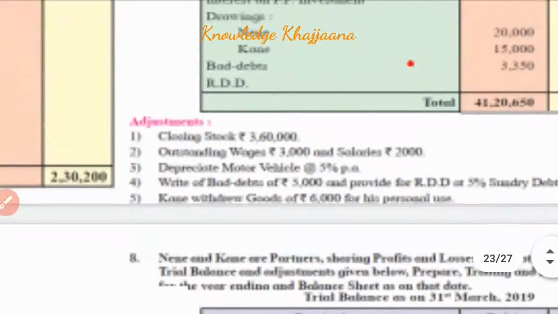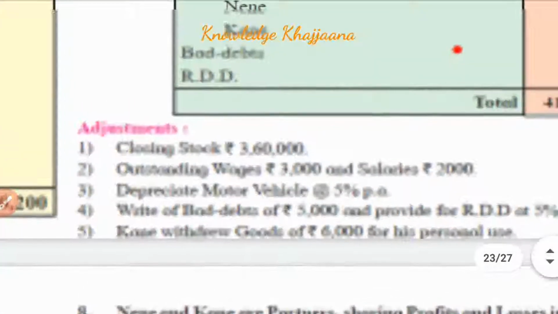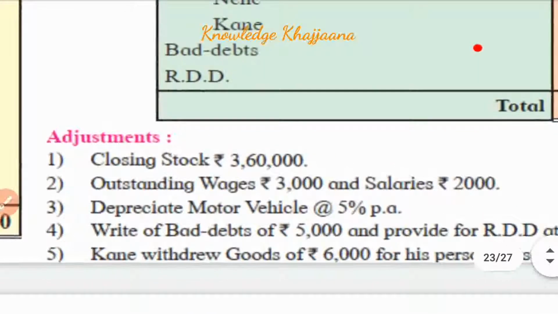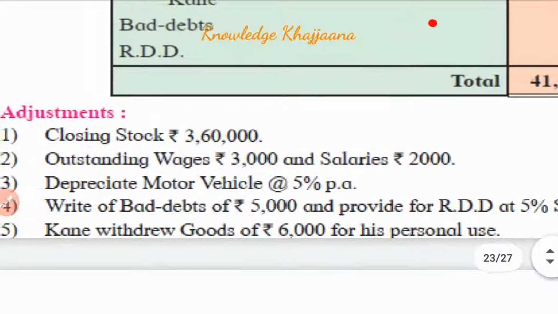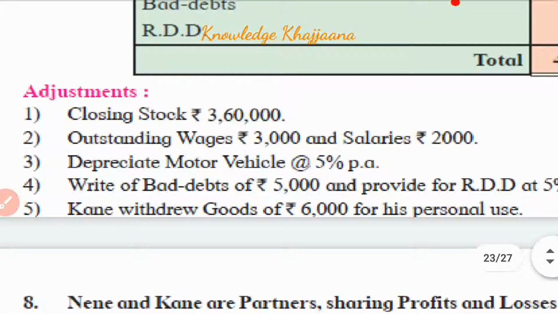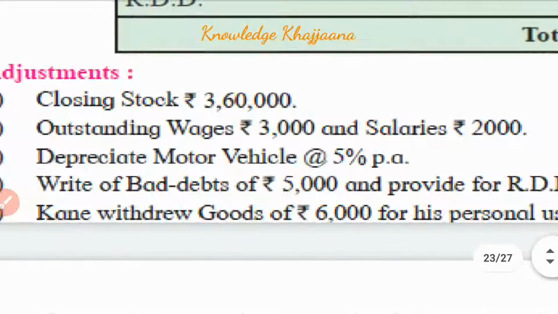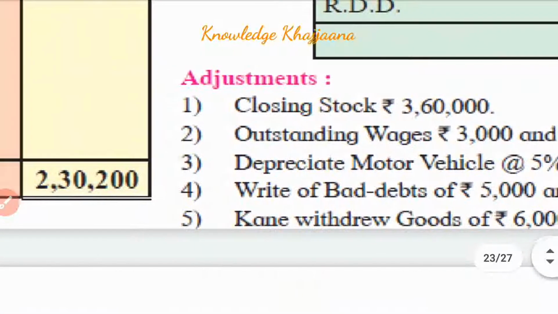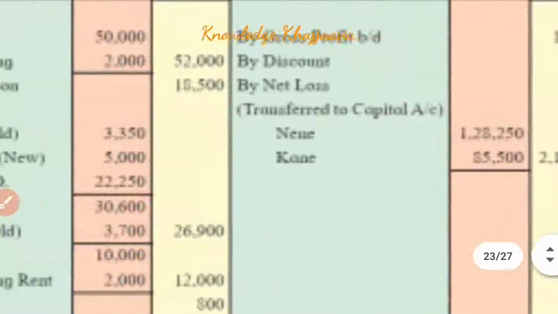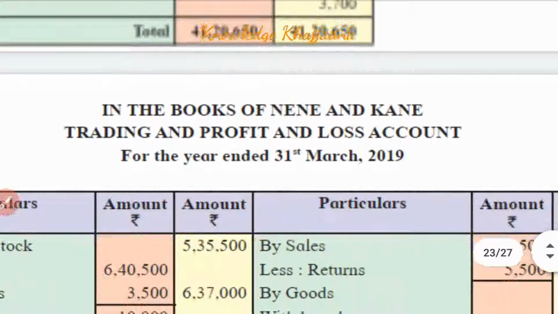Now, the last adjustment. Kane withdrew goods of rupees 6,000 for his personal use. Mr. Kane is one of the partners, and the partner has withdrawn the goods for his personal use. Whatever the reason, when the goods are going out, they must be recorded on the trading account credit side.